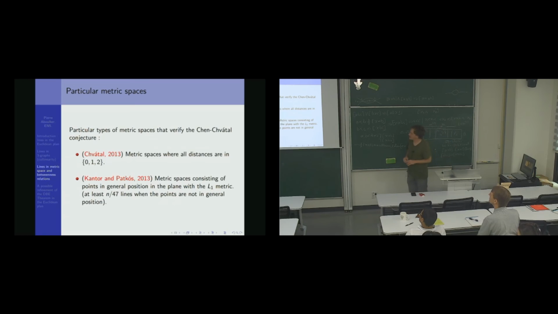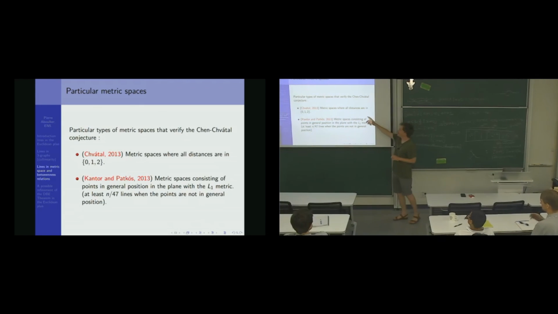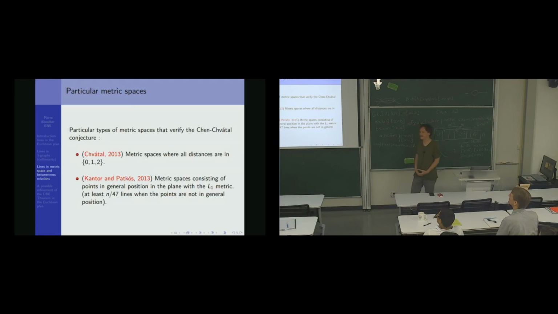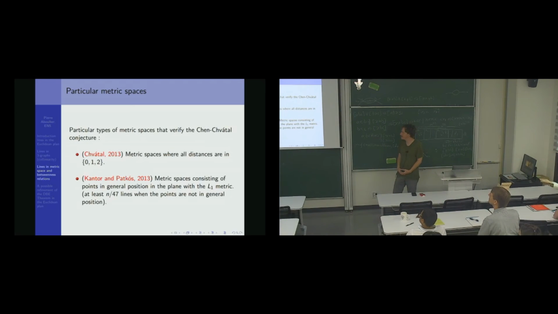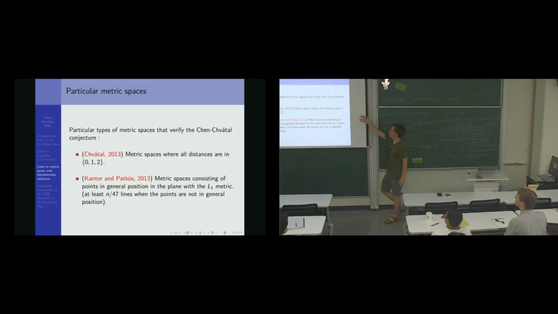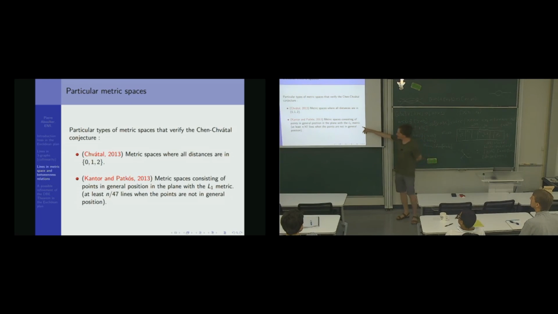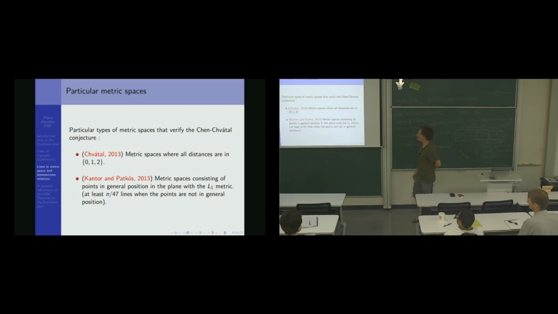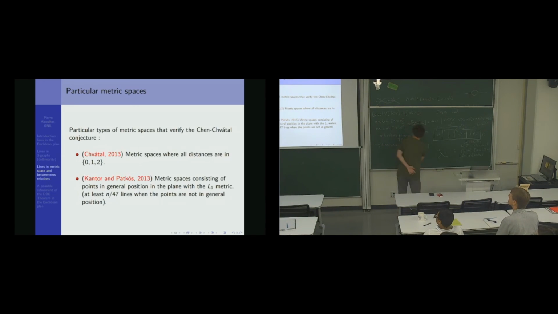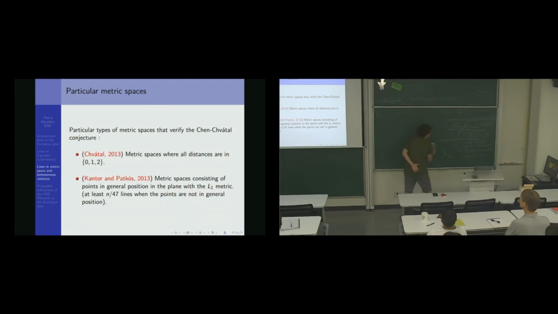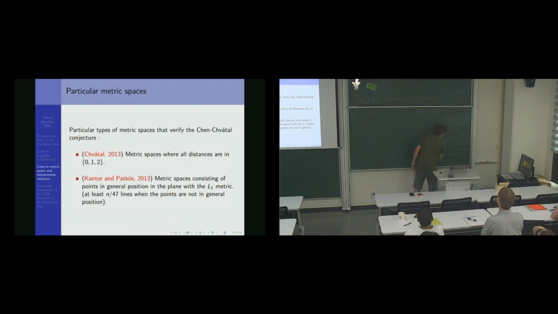Okay, then there were other particular metric spaces that we look at. So Chvátal proved it for metric spaces where every distance is 0, 1, or 2. So they are fairly simple metric spaces, but still the proof was not trivial. And it was the first metric space for which the conjecture was proved. And there is also this very nice result of Aboulker and Matamala, who look at lines in L1. So you are in R2 with distance L1. L1 is the Manhattan distance. So you are in the grid, more or less.